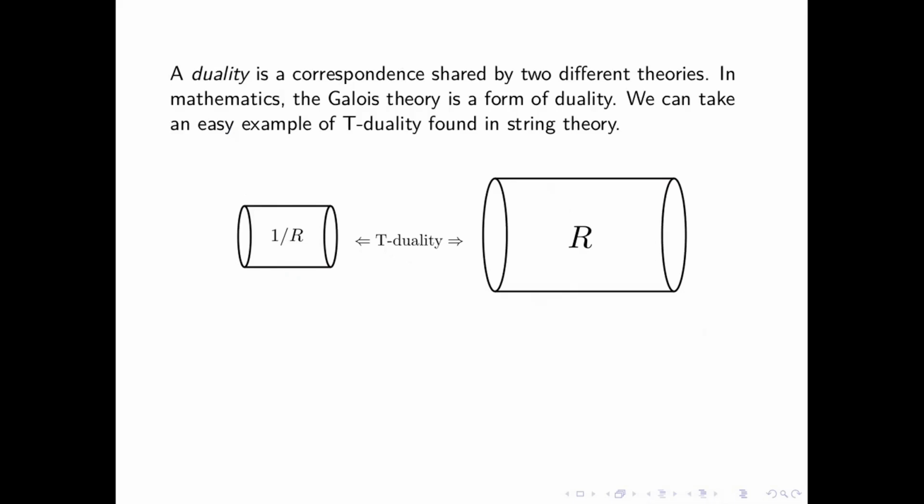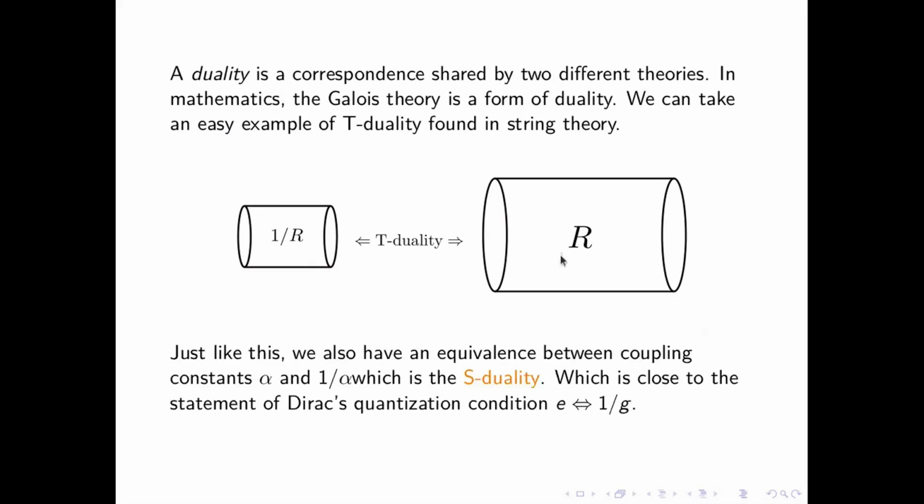Let's say you have a 10-dimensional theory, but you are only interested in 4-dimensional relevant stuff. What you do is you take these 6 dimensions and you compactify over some topology. Here I have taken that to be a cylinder. Now you remain with a 4-dimensional compactified theory. So if I have a compactified theory on 1 over R, and a compactified theory on R, by T-duality, it's basically this.